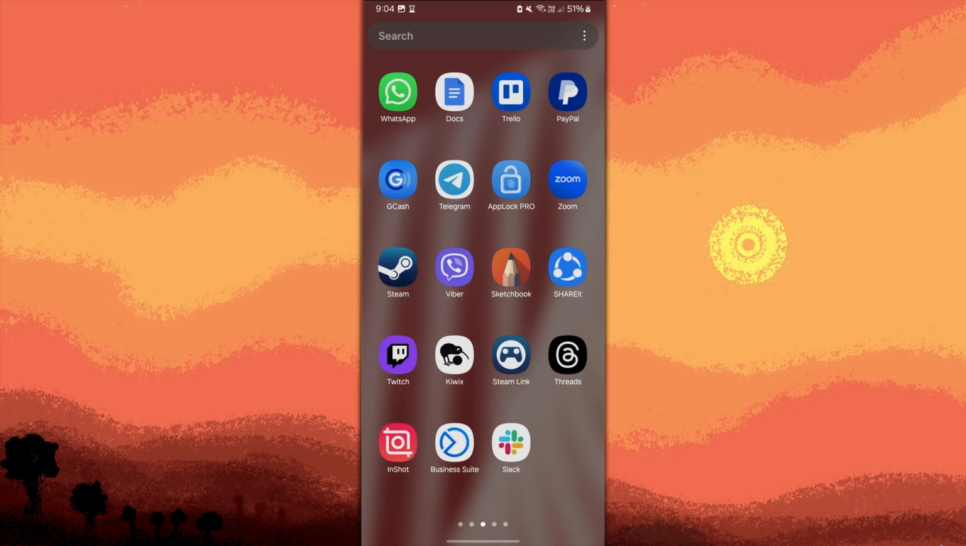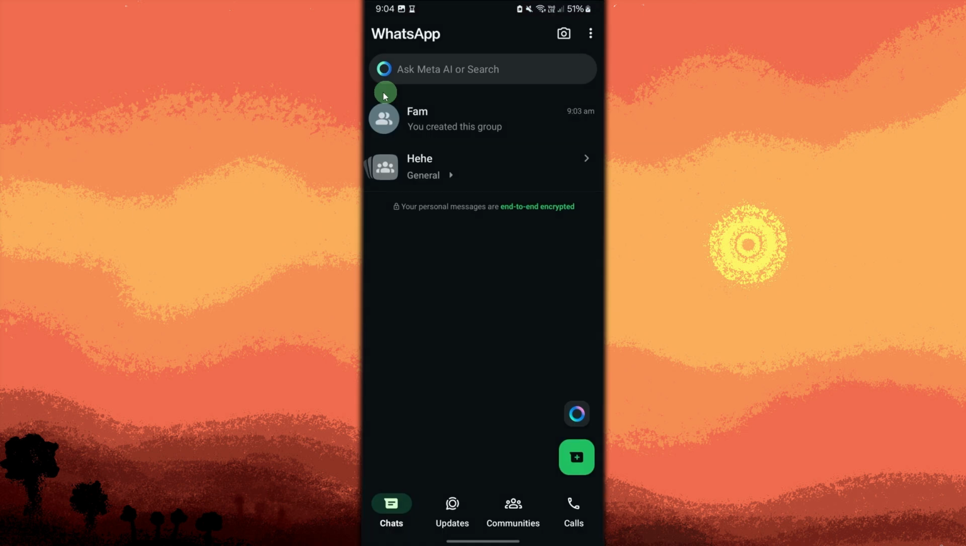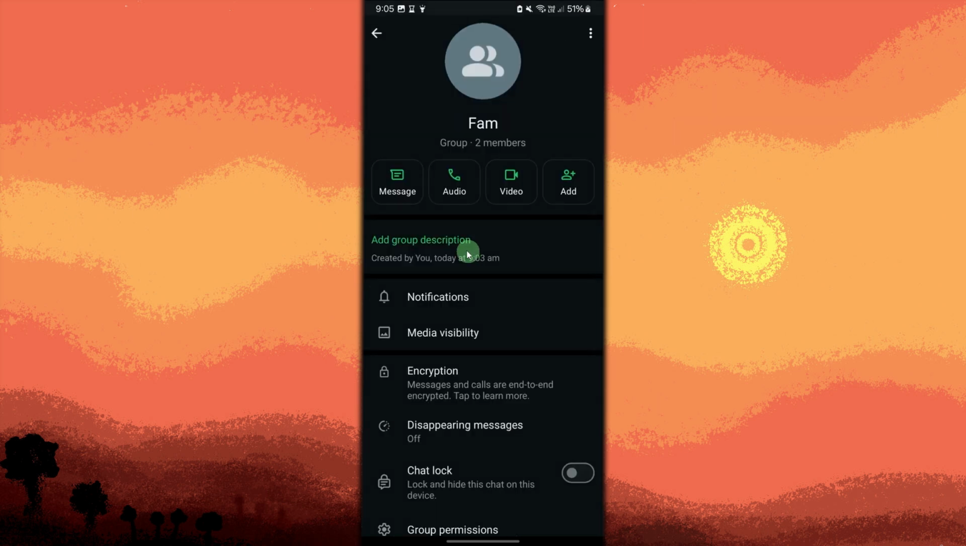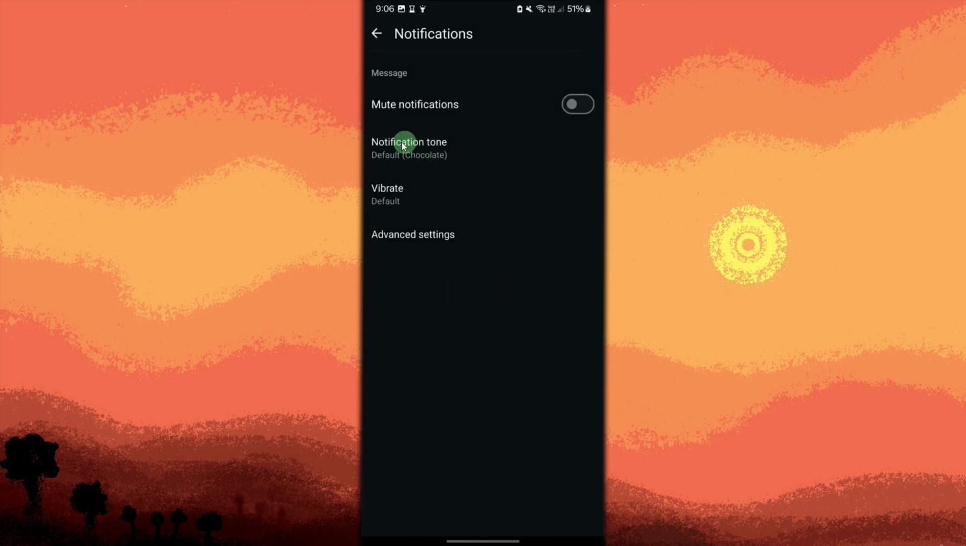Today I'll teach you how to change notification sounds for each app on your Android phone. If you're using messaging apps like WhatsApp or Telegram, you can also set unique notification sounds for each contact or group. For WhatsApp, open the WhatsApp app and choose the contact or group. Tap on the contact or group name to open the contact info or group info. Tap Notifications, choose Notification Tone, and choose a sound by tapping on it.